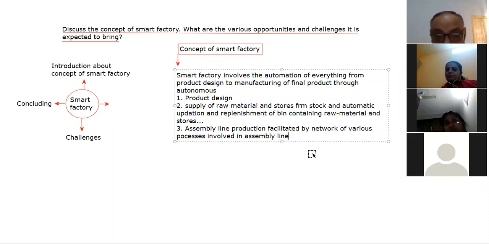So this is there: assembly line production.